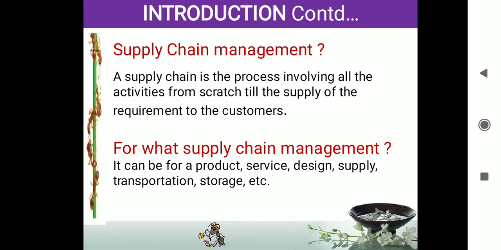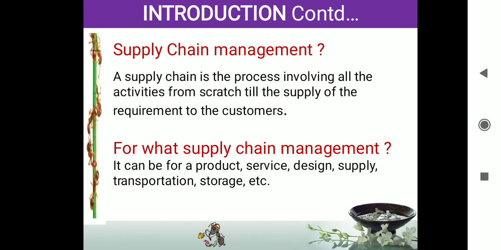For example, if you take Amazon and you are ordering a mobile phone, the process starts there. When you start searching for that mobile phone, the supply chain starts right there. The search engine displays results based on ranking, user rating, price, everything. There is a big team working behind that database. And you are ordering: the money transaction from bank to bank, to Amazon, to the supplier, to the manufacturer, the supply of the phone, the phone delivery, the process of logistics, the process of cargo, the process of reaching you, the message service, everything comes under the supply chain.